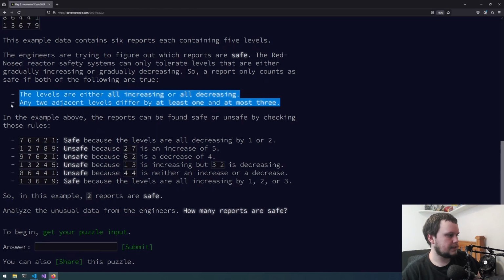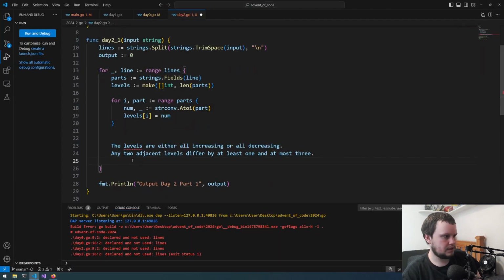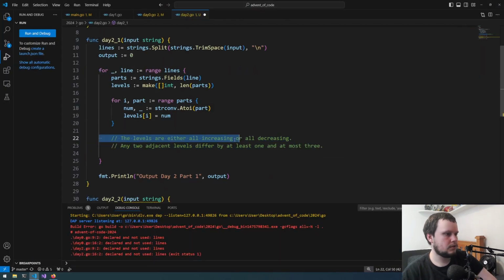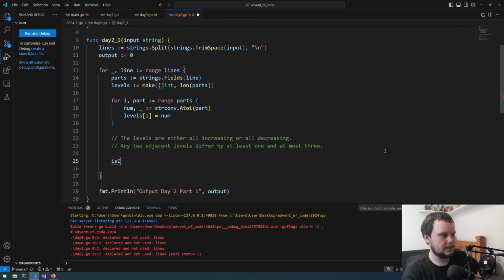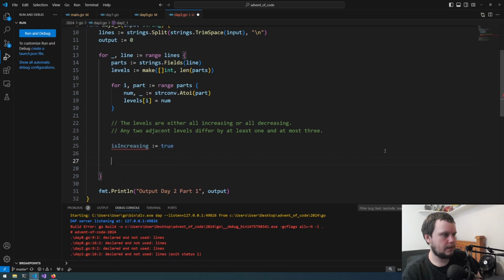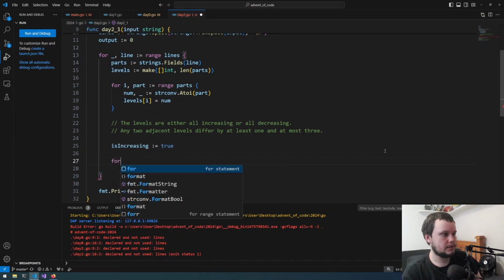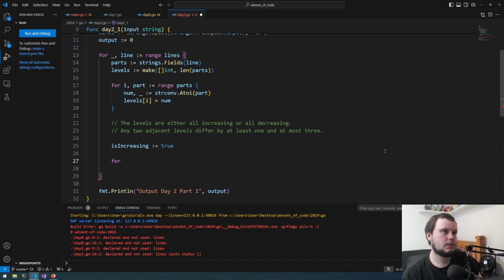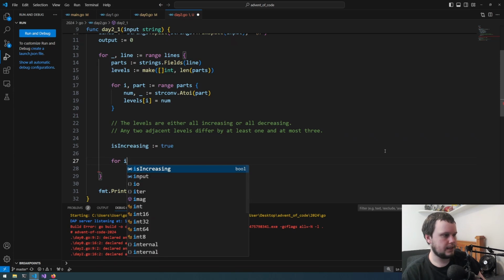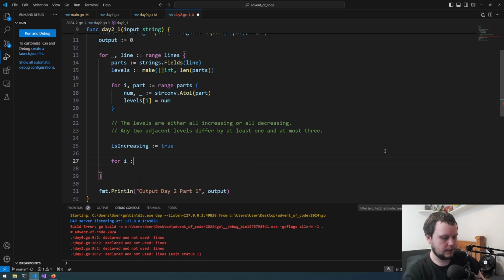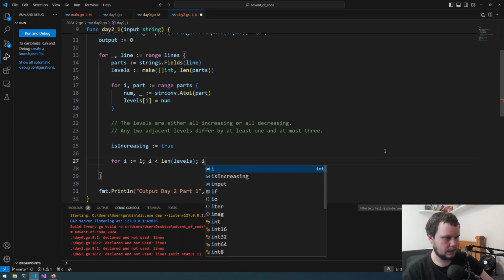Let's just copy and paste this in so we've got it clearly present for us. So the levels are either all increasing or all decreasing. We'll do isIncreasing equals true. This is what we'll initialize it as. We are then going to iterate through the numbers. So we need to compare each number, so we do need the index, we can't just iterate over it. So for i equals 1, i is less than length of levels, and i plus plus.